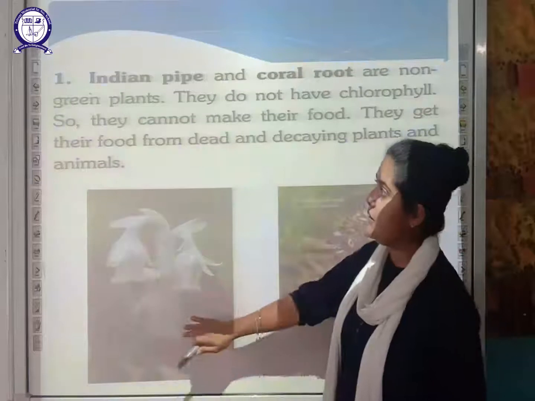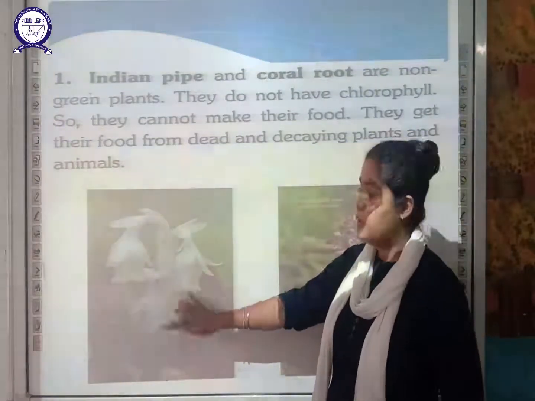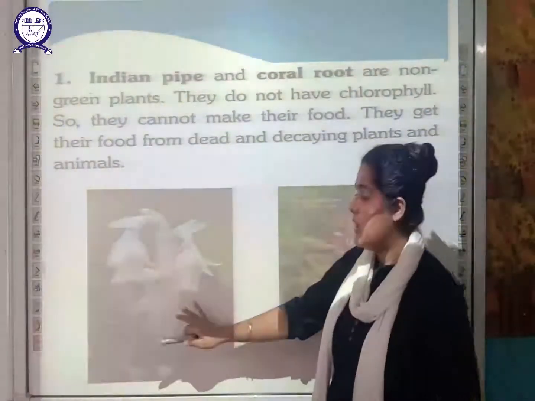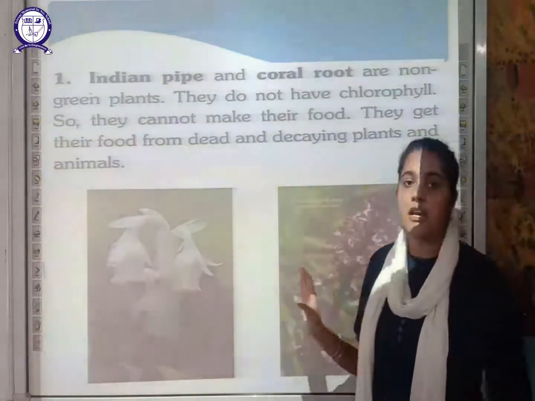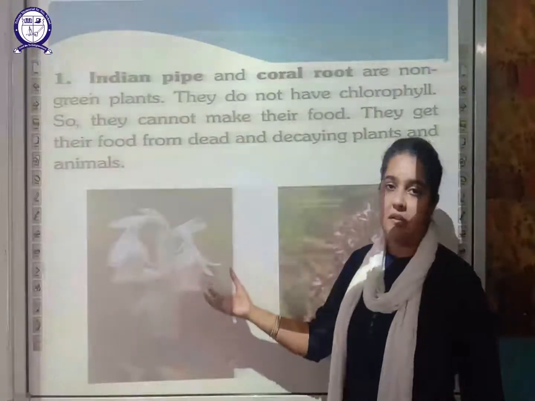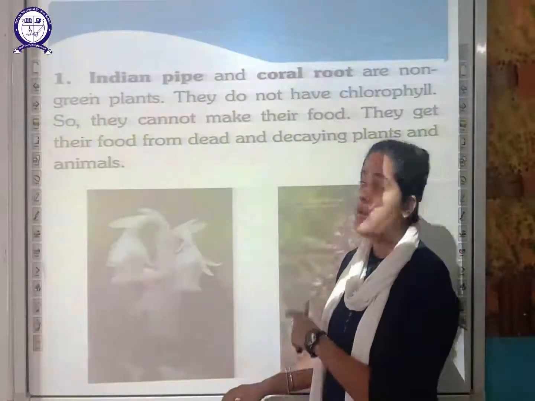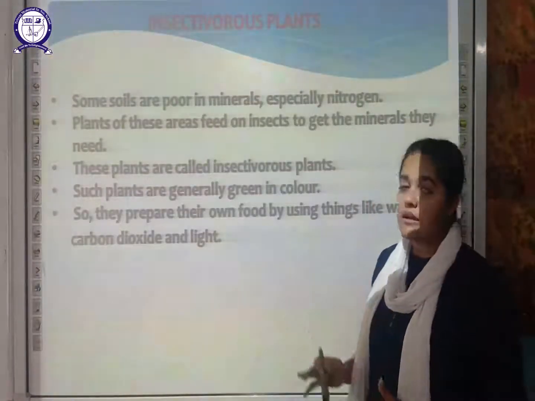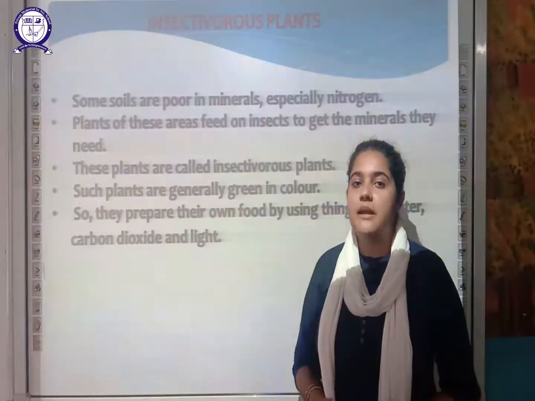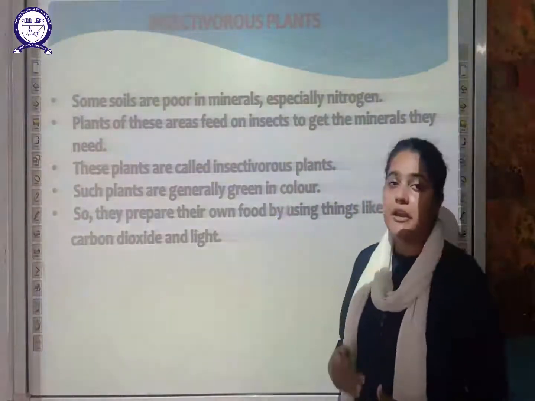Here you can see a picture of an Indian pipe. You can see it is white in color. Next, this is a coral root, and this is also a non-green plant. This is one specific example, and you have to remember the name of the plant. The next is the insectivorous plant. As the name suggests, they feed on insects.